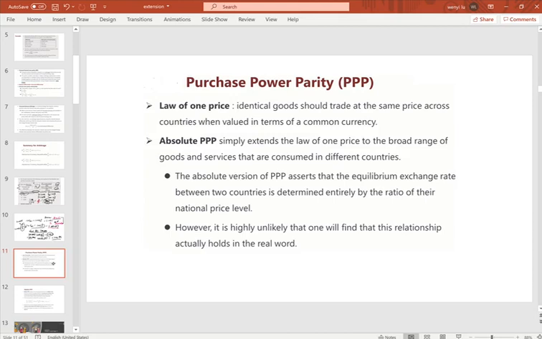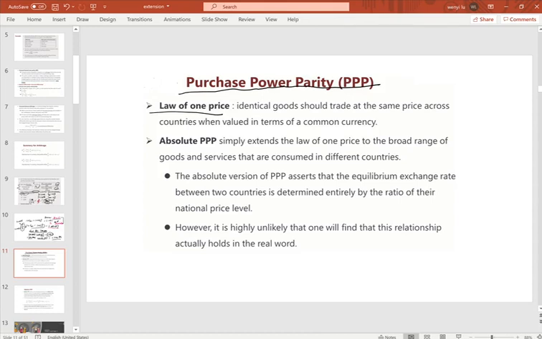Next one, right after we study the interest rate parity, we study what? Purchasing power parity, or purchase power parity, right? What is the purchase power parity? And let me give you some review, right? This one is actually based on the law of what? One price,